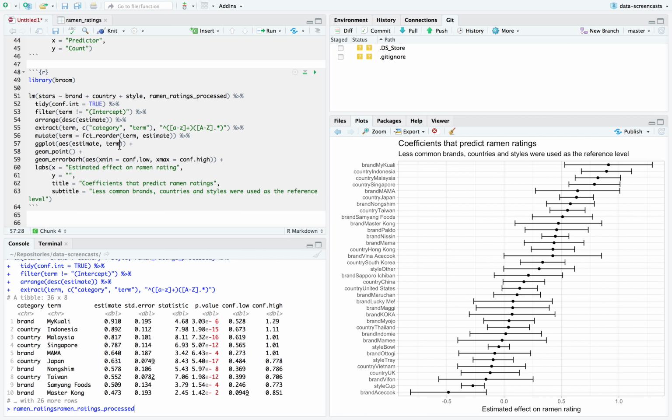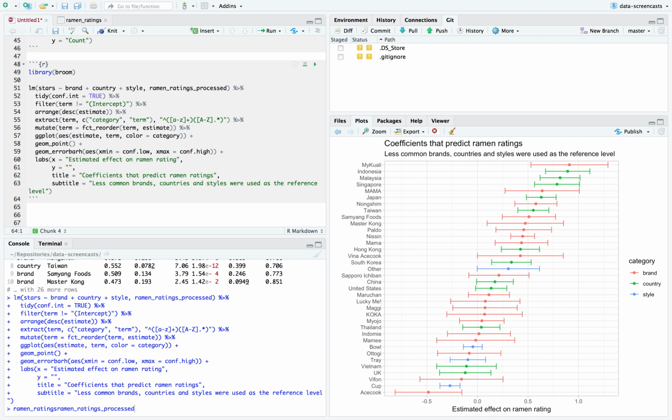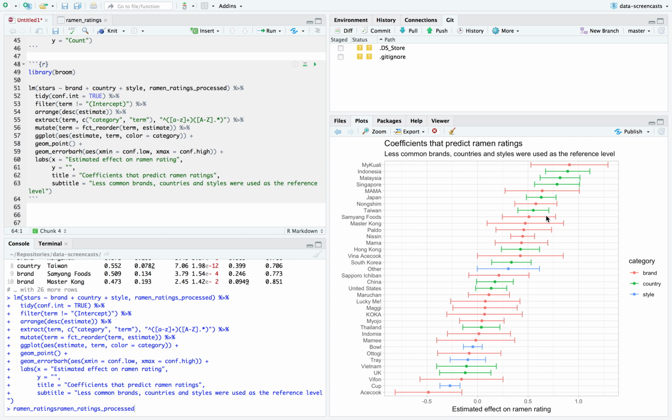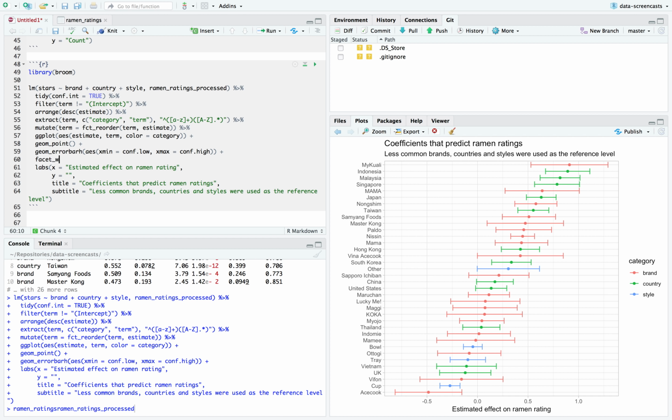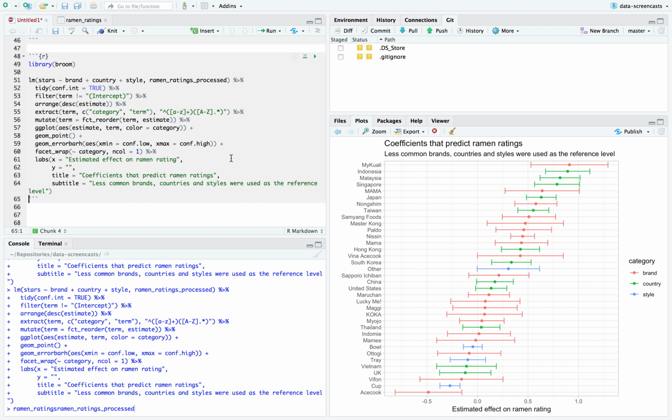And that means that I can now say color equals category. I like that, because now I can ask what's the ordering of the style? Actually, I like it even more if I facet by category. I only want them in one column, I think. I missed something.